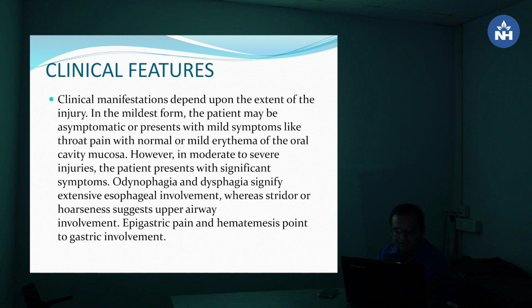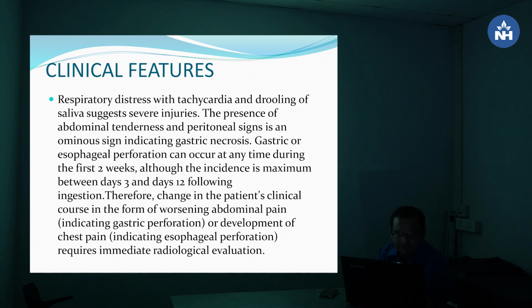Epigastric pain and hematemesis point to gastric involvement. Respiratory distress with tachycardia and drooling of saliva suggests severe injuries. The presence of abdominal tenderness and peritoneal signs is ominous, indicating gastric necrosis. Gastric or esophageal perforation can occur at any time during the first 2 weeks.